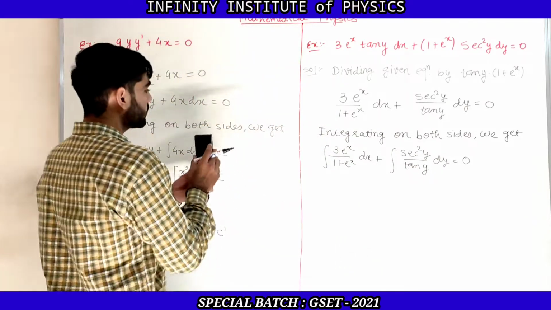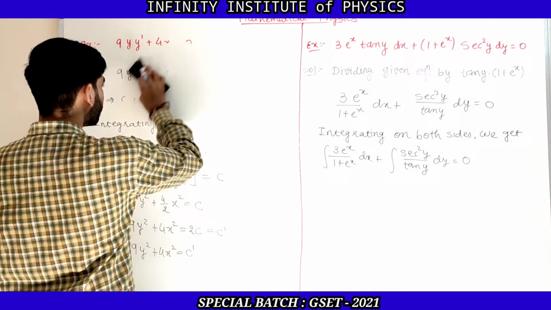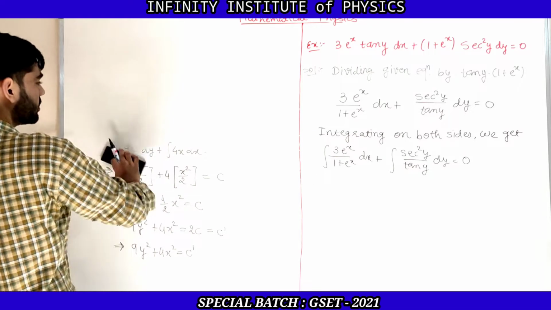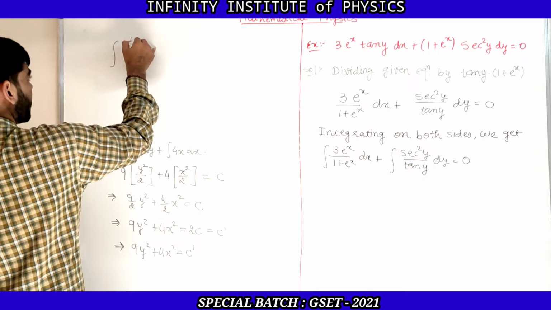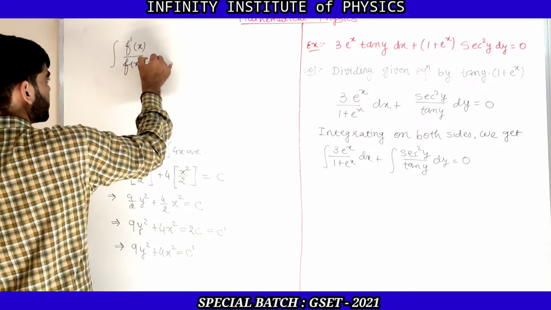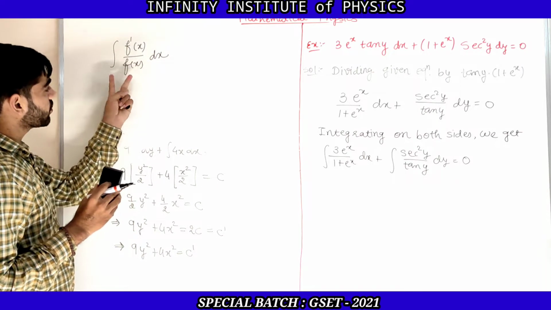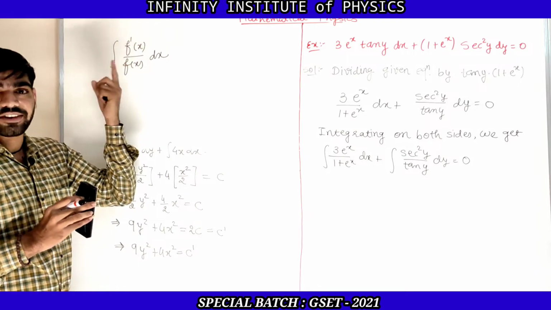So now there is one formula in mathematics related to this integration, which is that if you have the integration in the form of f dash x upon f of x dx, in the denominator you have a function and in the numerator you have its derivative.